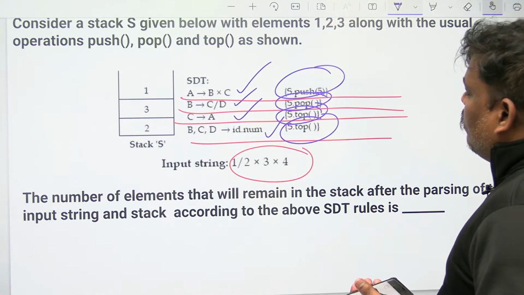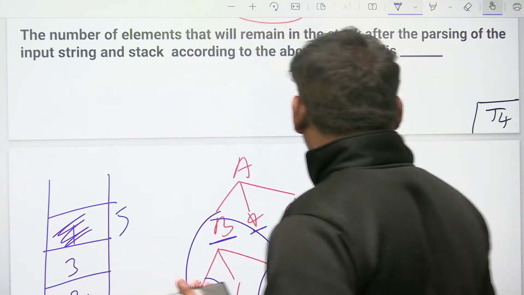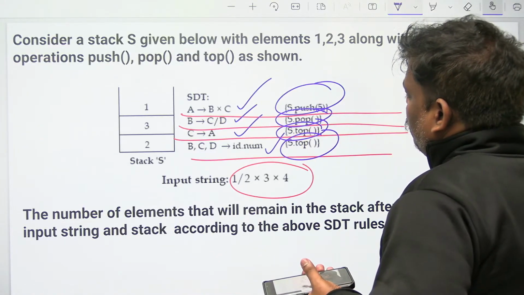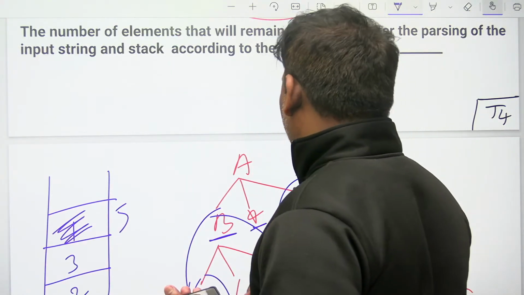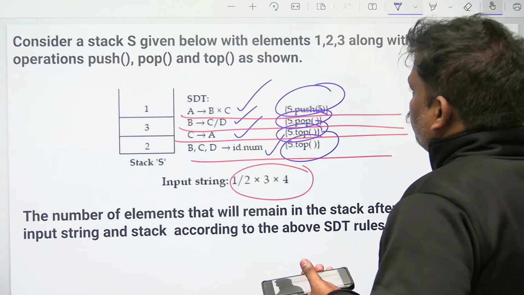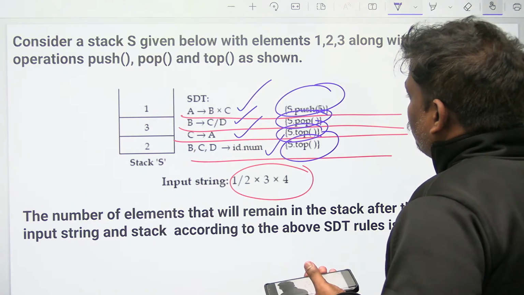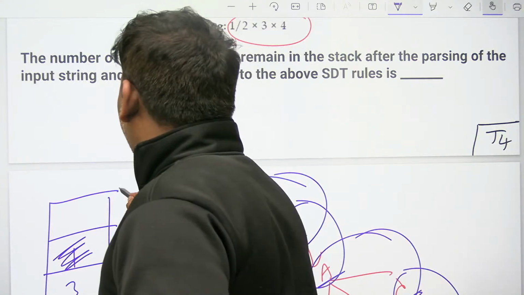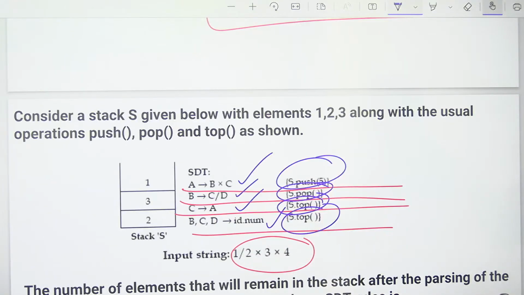What is the answer? S.push, 5 will be pushed. This also completed. Now C goes to A. What is the answer? Again S.top. There is no use. Now A goes to B star C. What is the answer? A goes to B star C. Push 5. Again push 5. I think pushing once again. If you observe clearly, the last one also completed.